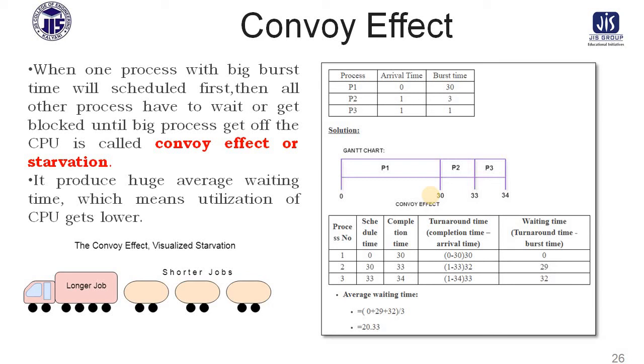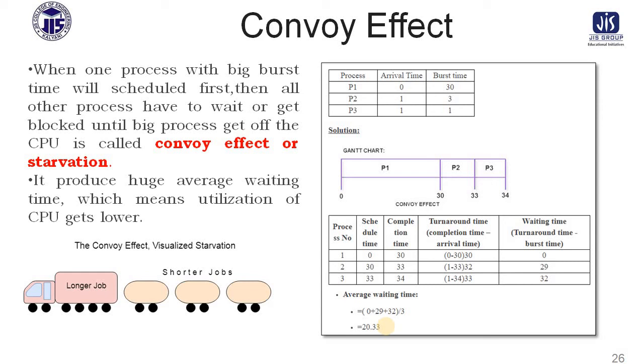Similarly, process 2 has arrived at the time of 1, and next, as per their arrival, process 3 will arrive, and this is the completion time of process 3. By this manner, if you want to calculate the average waiting time, the average waiting time for this system is 20.33 nanoseconds or milliseconds, whatever the unit they will give you.